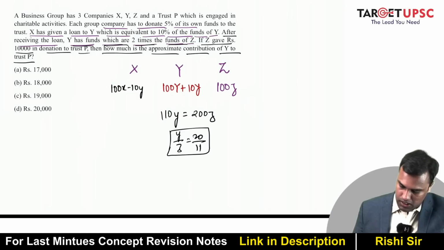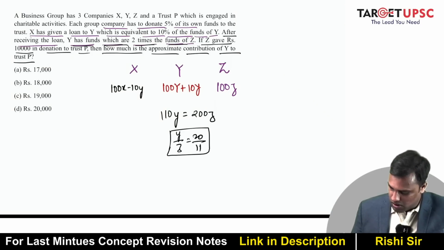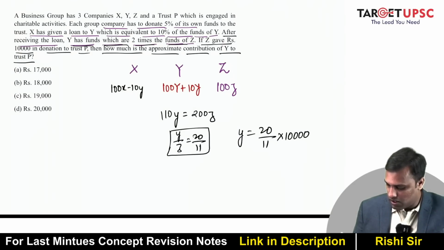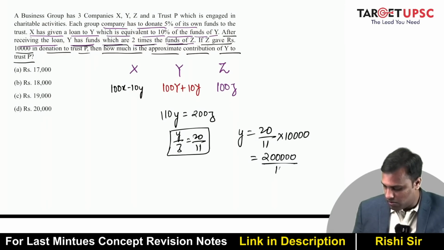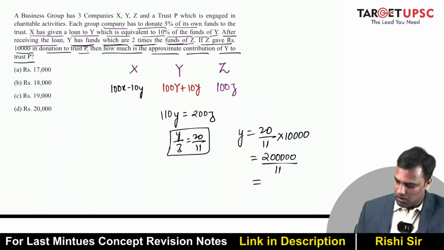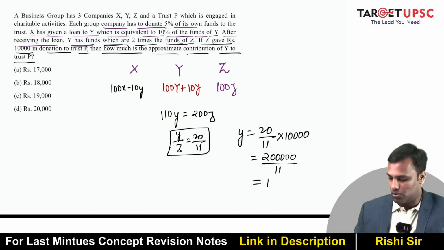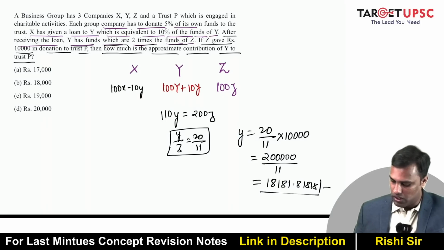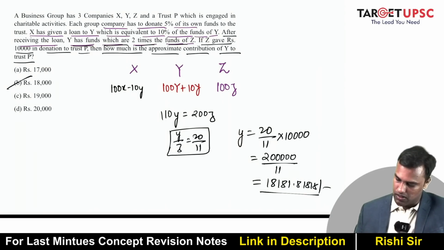Alright, now if Z gave 10,000 in donation, so if Z is 10,000, so Y is what? 20 by 11 times 10,000. That's 2 lakh divided by 11. So that is somewhere close to, 2 by 11 is what? 9 into 2 is 18. So 18, 1.818 rupees. So 18,181, which is closest to 18,000.